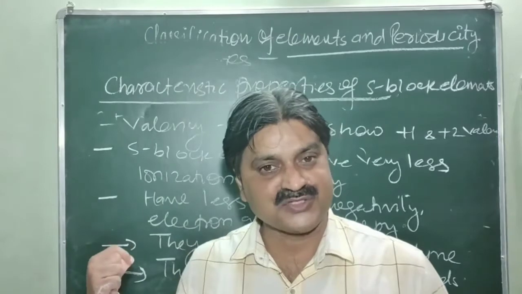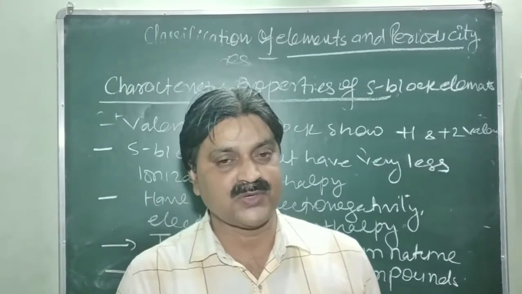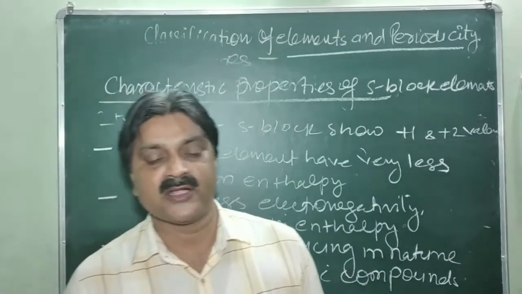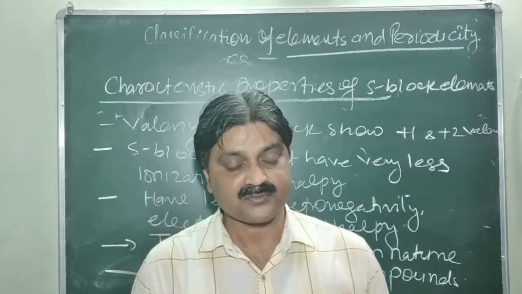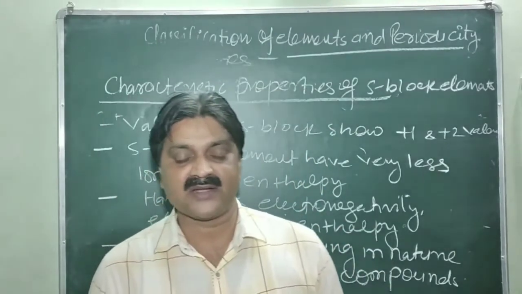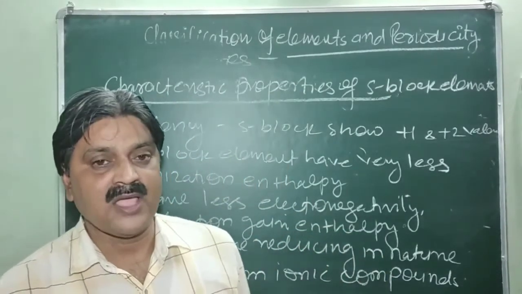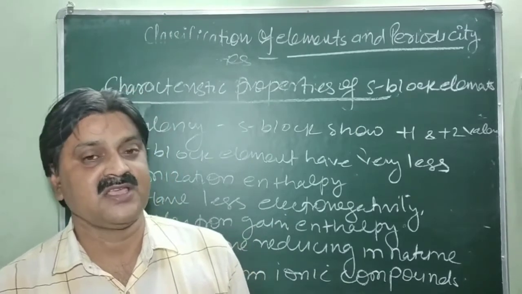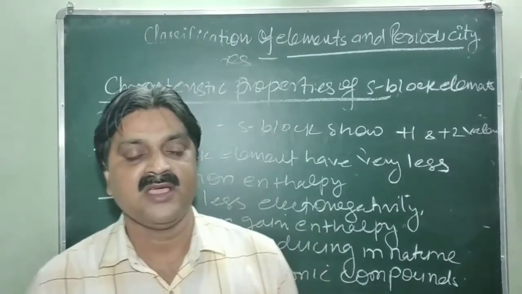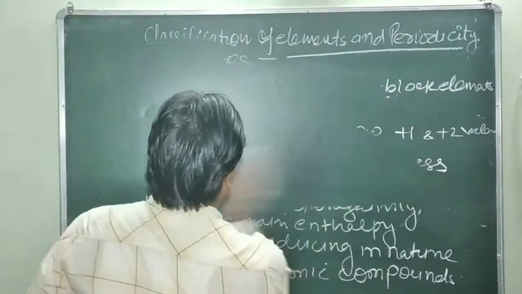And the electronic configurations we have discussed. They show the two valencies +1 and +2. First A group elements show +1 valency, second A group shows +2 valency. They have low ionization enthalpy, electronegativity, electron gain enthalpy, etc. They are reducing in nature, meaning they maintain their octet structure by losing electrons, and they form ionic compounds. They also have the characteristic flame test, meaning they give different colors in the flame test. So these are the general properties of S block elements. Next we will discuss the P block elements.